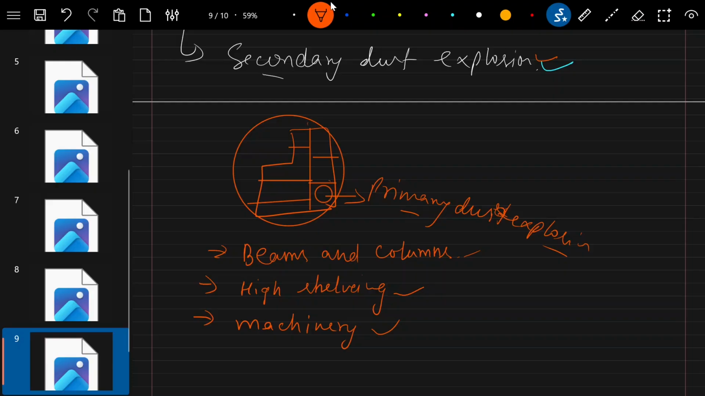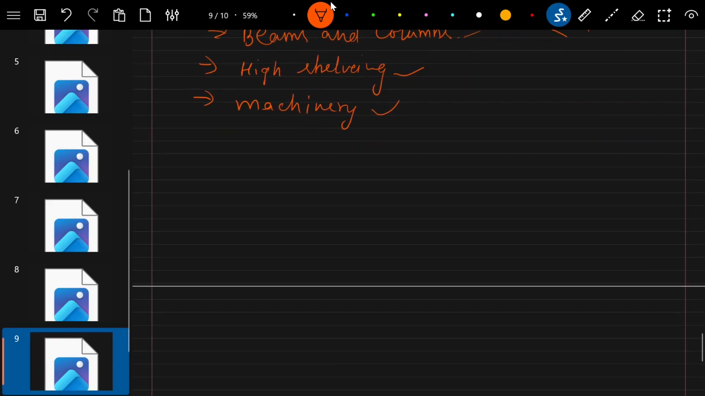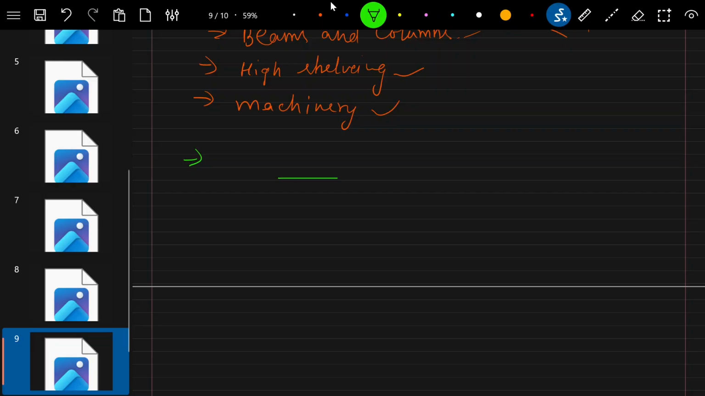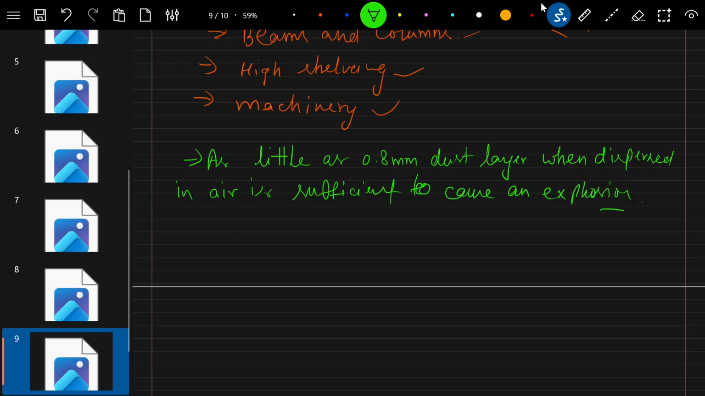And also, if we talk about the secondary dust explosion, a dust layer settled on the surface of beams, columns, high sleeving or machineries, as little as 0.8 mm, when dispersed in air, is sufficient to cause an explosion. This is how the secondary explosion happens.